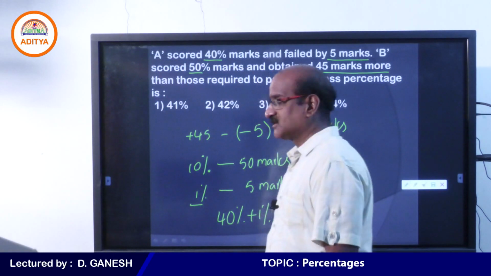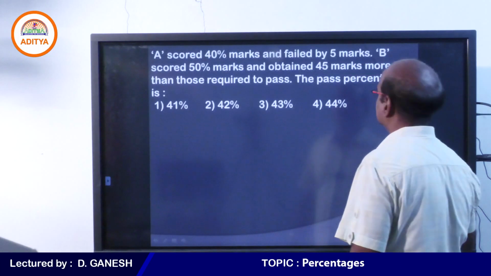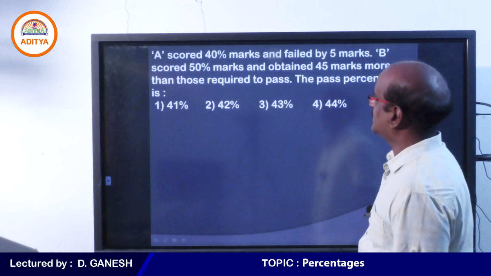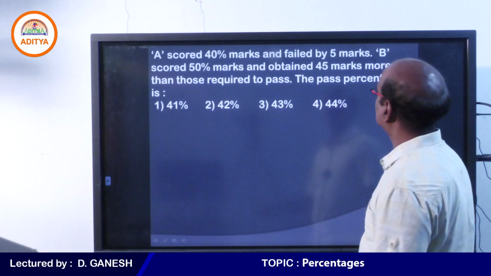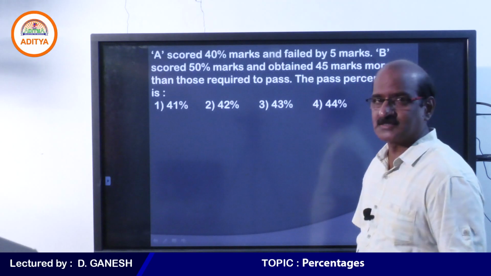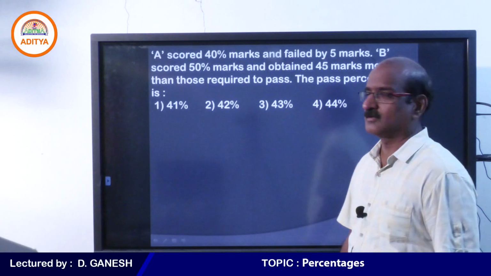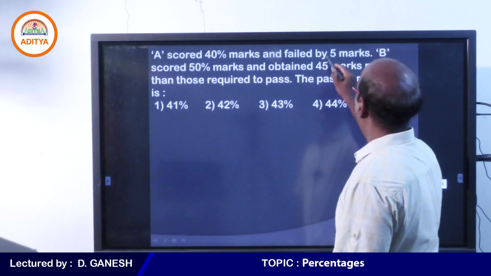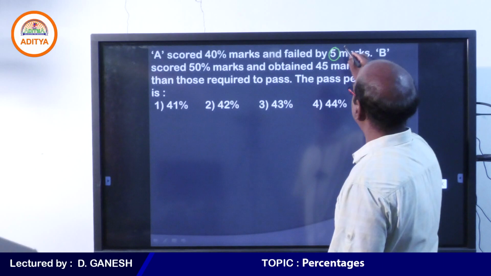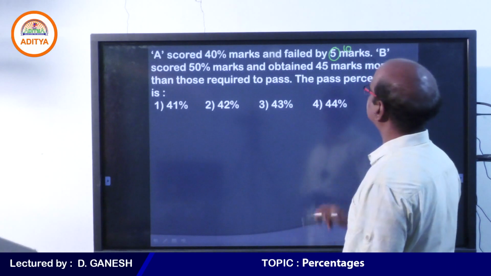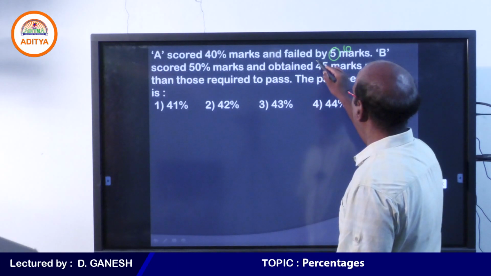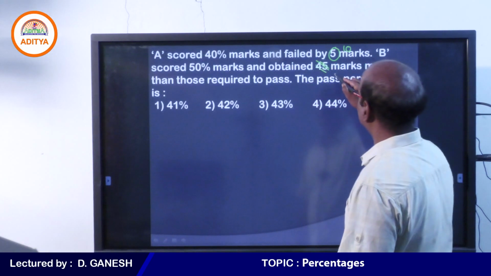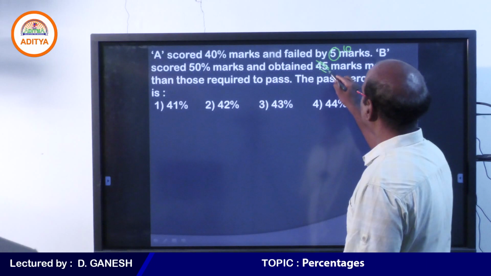Okay, student, now please look at the question. I want to make some changes in the question. Let us see how you answer it. Ready? I want to make 2 changes. Let us see whether you are going right or wrong. Failed by 5 marks, you please take failed by 10 marks. And he obtained 45 marks more, you please consider he obtained 30 marks more.